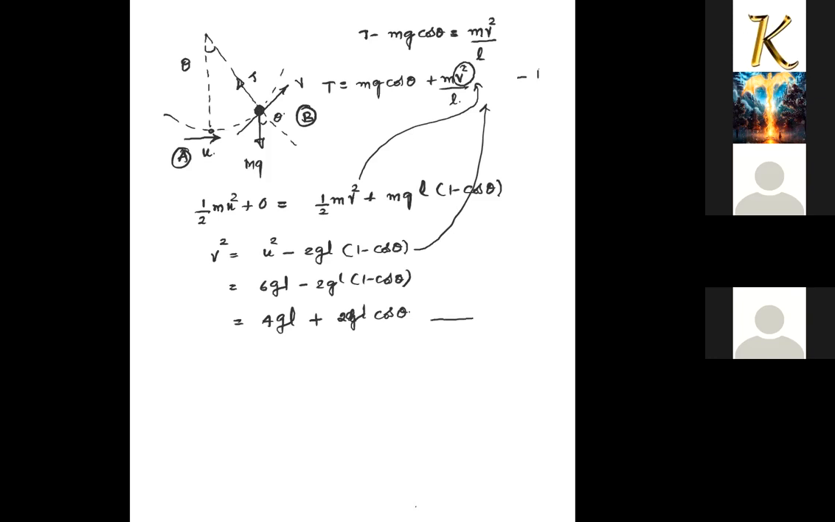A equation में रख देता हूँ, so that I get the tension as mg cos theta plus m by l into v square value, 4gl plus 2gl cos theta. l anyway इसमें cancel हो जाता है. So tension I get as mg cos theta plus 4 mg, and here 2 mg cos theta, that is total 3 mg cos theta plus 4 mg, I get as tension.